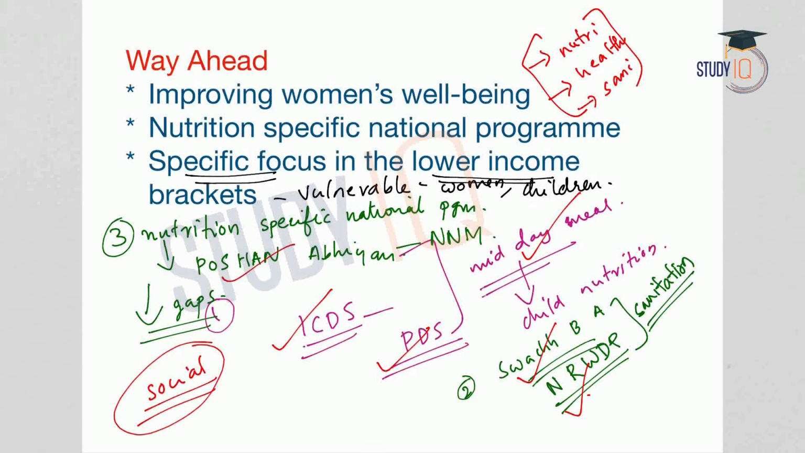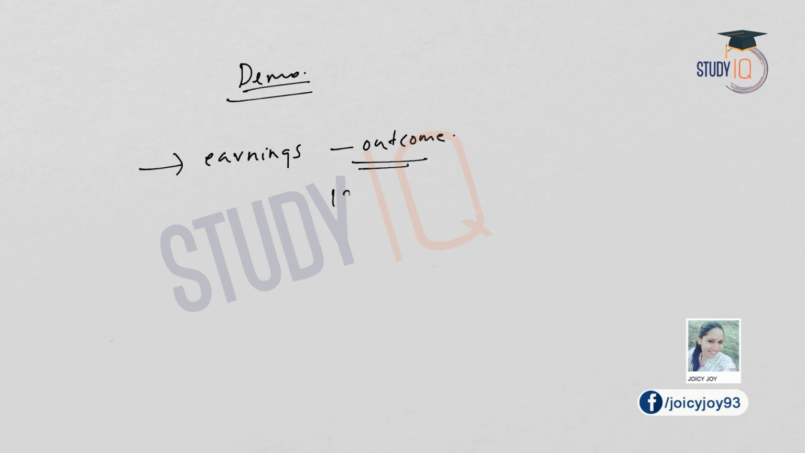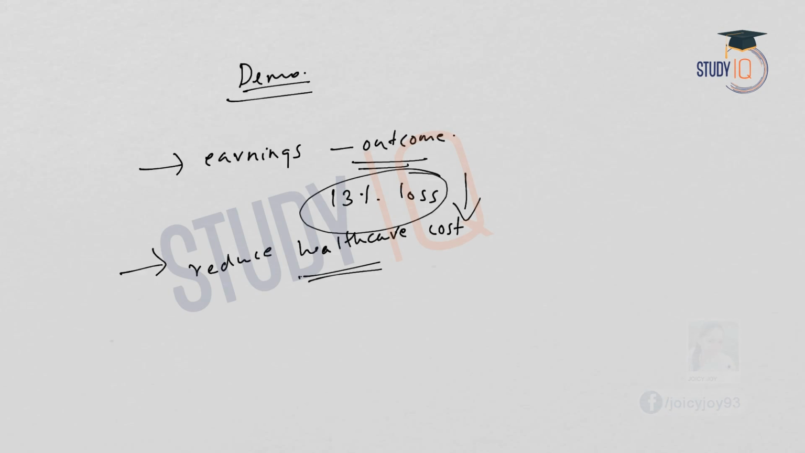And if we are successfully able to overcome the problem of stunting in India, with the demographic dividend we have, we will be able to make improvements in earning in the long run. That means the outcome can be increased. We have seen that there is a 13% loss in income per capita. This loss can be reduced or eliminated. And if we solve the problem of stunting, it will also reduce healthcare cost in the country. Due to malnutrition and stunting, people become more vulnerable to non-communicable diseases. So the diseases can be brought down, and this will reduce the healthcare cost in the country.